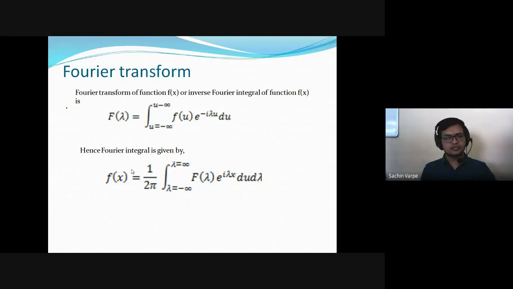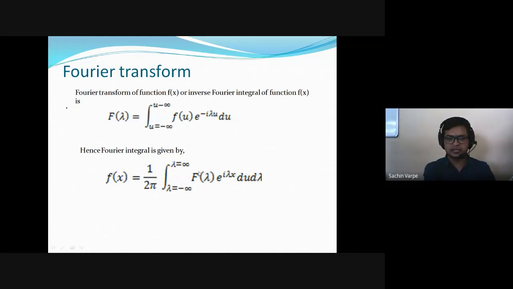We are going to use these formulas while solving the examples. The question will be to find the Fourier transform or to find the Fourier integral representation of a given function. So we'll start with what we are asked. If we are asked to find the Fourier transform, we'll write the formula of the Fourier transform and evaluate that integration. But if we are asked to evaluate the Fourier integral, we'll write the Fourier integral in terms of the Fourier transform.